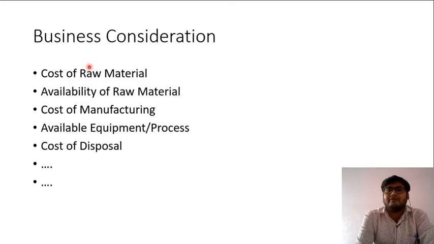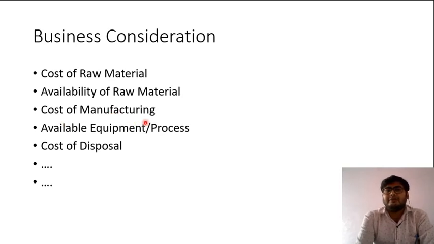So for business consideration, just cost of raw material is not enough. There will be other criteria as well, such as availability of raw material. Cost of manufacturing will be another criterion. If we compare steel and plastic, then the cost of raw material of steel and plastic will be different for sure. But also the manufacturing process cost for steel and for plastic will be different, because both use different machines and different processes to manufacture any product.